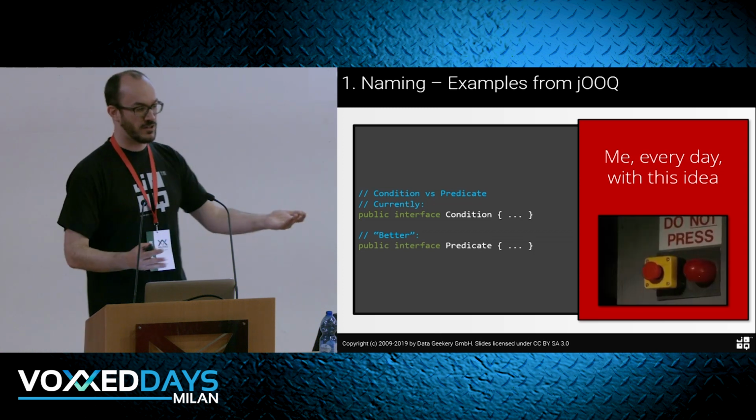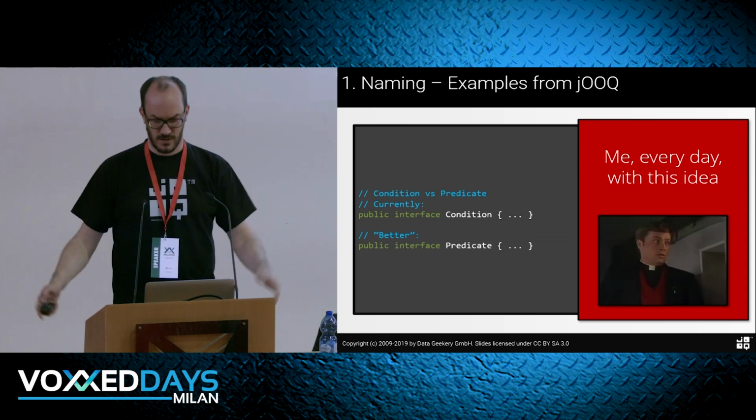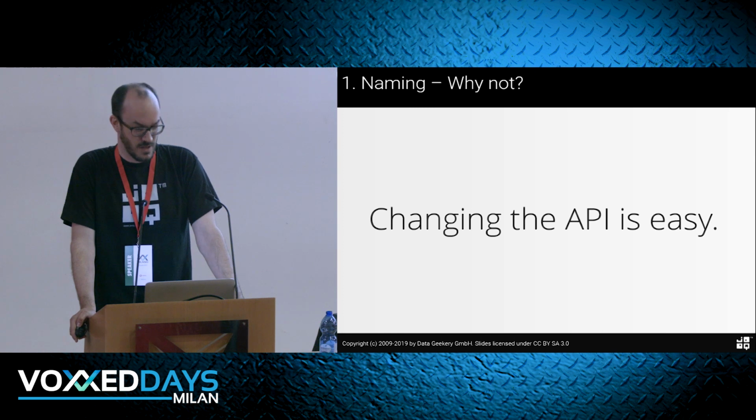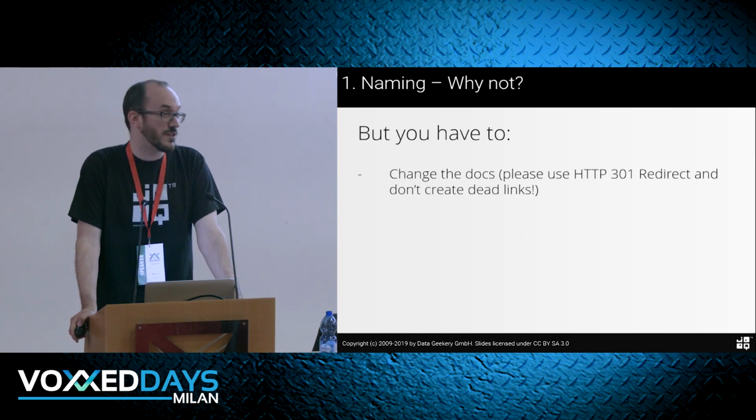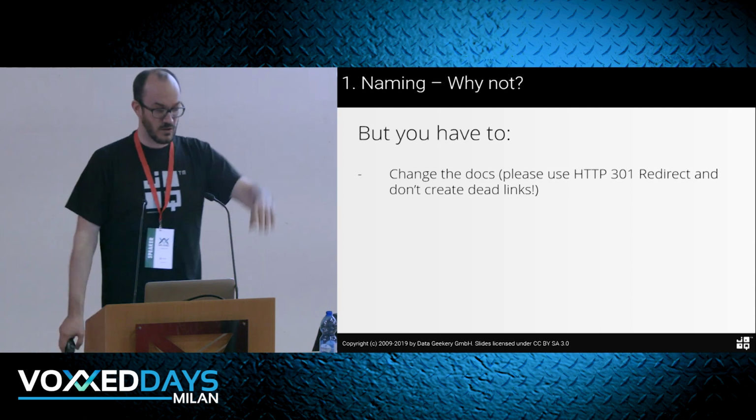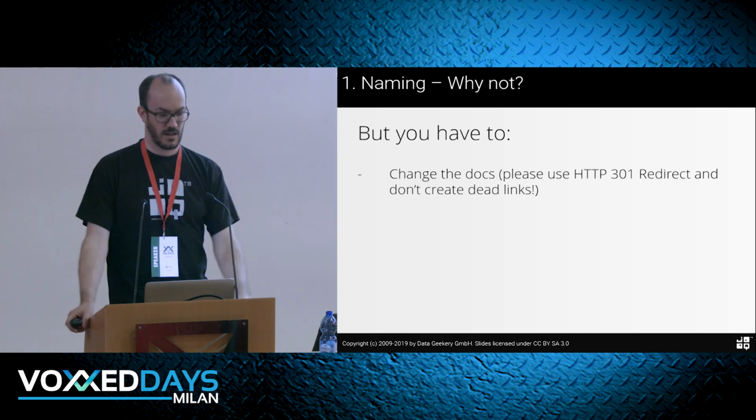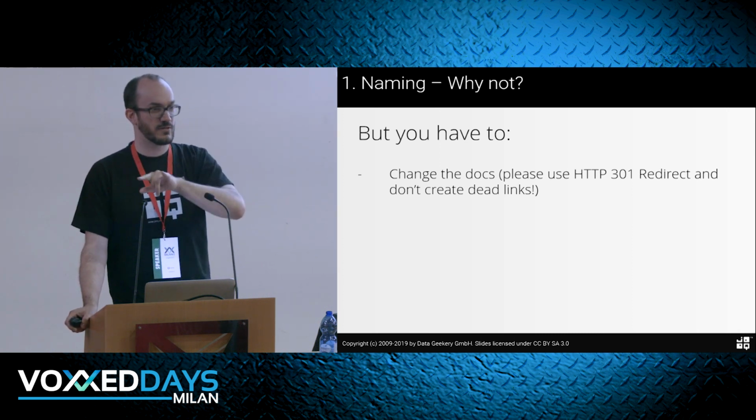And the impact on all the users is horrible, right? They have condition all over the place, and now suddenly it's called predicate. So changing the API is easy for the one that maintains them, but you have to change the documentation. And if you change the documentation, no one does this. You see those redirects in old documentations? No one does this. Why don't they do this? I don't understand that. It should be part of the documentation, but if you have an old version, it doesn't redirect to the new one.